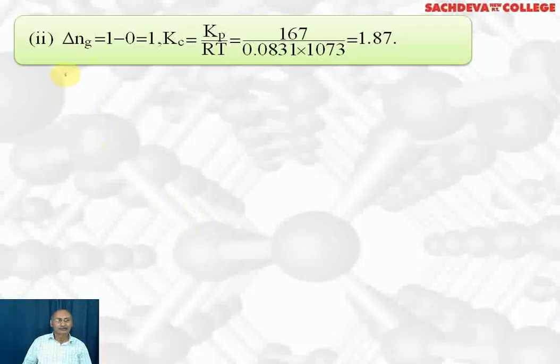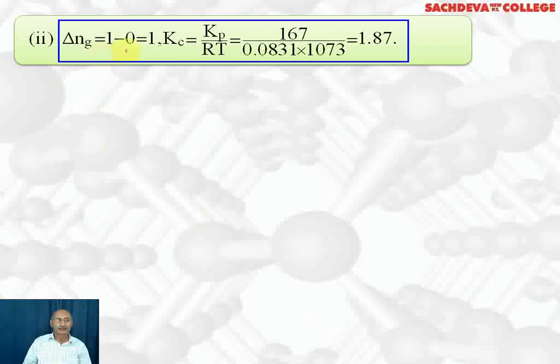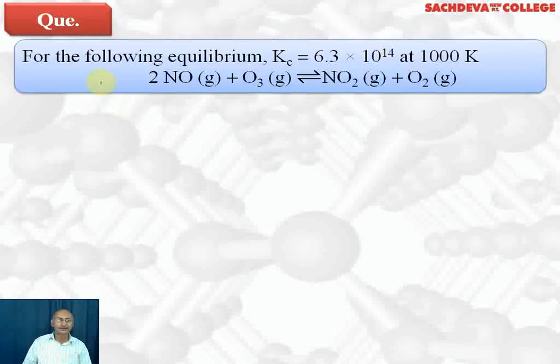Next we take delta n of gaseous equal to 1 minus 0, because calcium oxide is solid and calcium carbonate is solid, so the product is 1 only in the gaseous state. 1 minus 0 equals 1. Kc is equal to Kp by RT. Kp is 167. R is 0.0831 into 1073. Answer comes out to be 1.87.